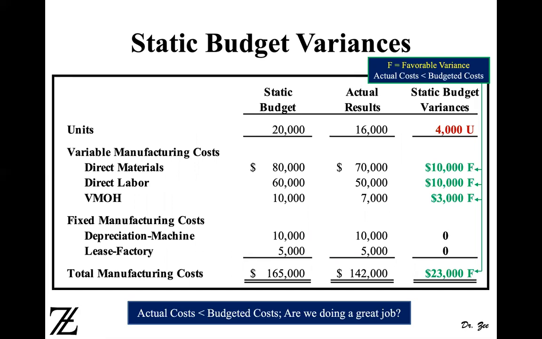In order to compare, you have to have at least one thing in common. Either the quantity should be the same on both sides, or at least the price should be the same. If all four elements are different, the static price and static budget units, the actual price and the actual units, then you cannot compare. You're comparing apples and oranges.